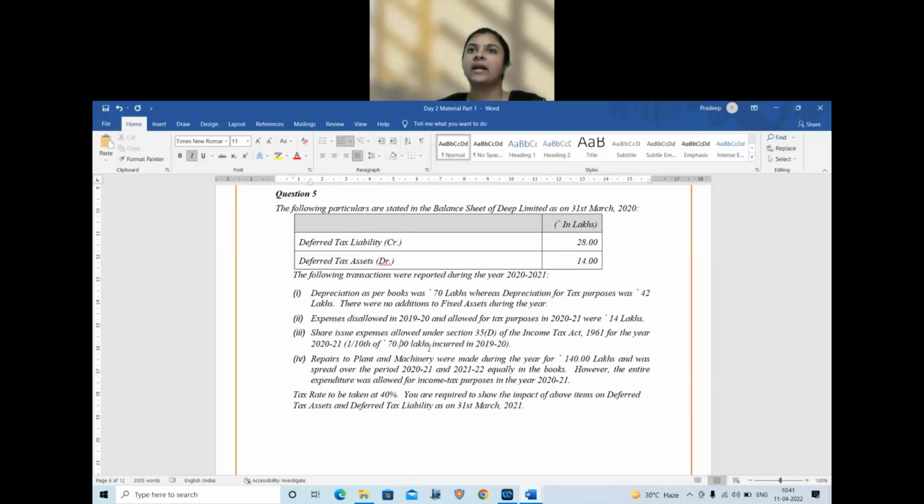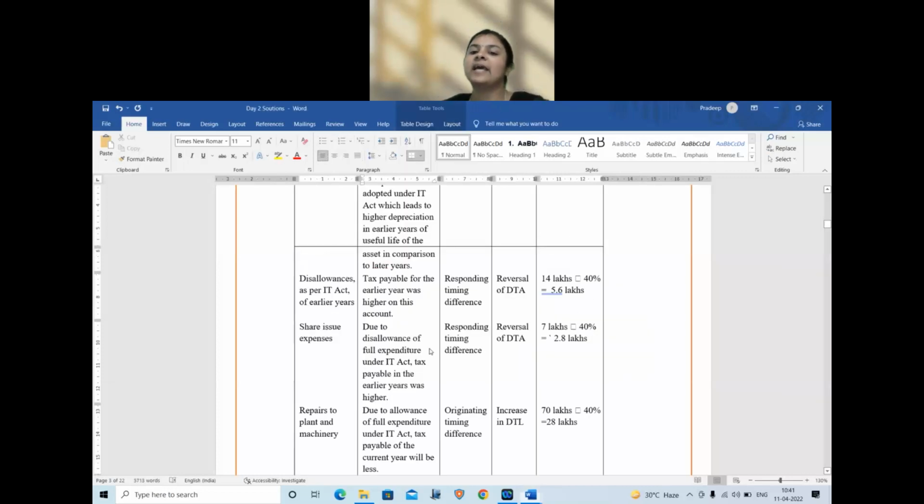So in the current year, which profit will be more? Income tax profit is less because more expenses are allowed. So income tax profit is less, therefore lesser tax. So it is a deferred tax liability. Deferred tax liability, 70 lakhs into 40 percentage.